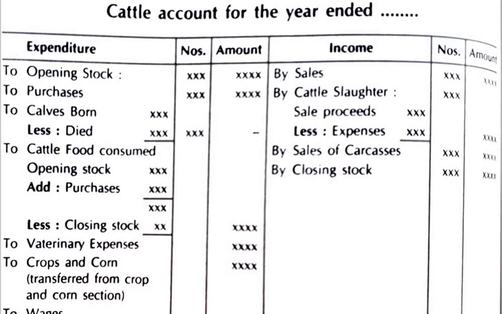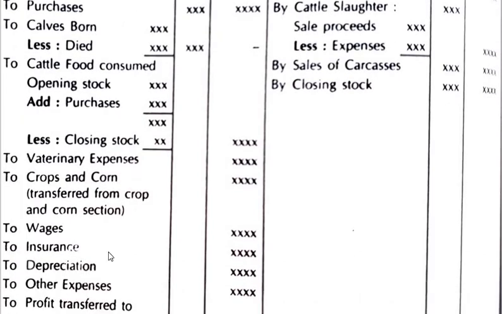Then to crops and corn, transferred from the crops to the corn section, then that will be the amount. To wages, to insurance, to depreciation, to other expenses made in the farm for dairy activities, that will be written over here.